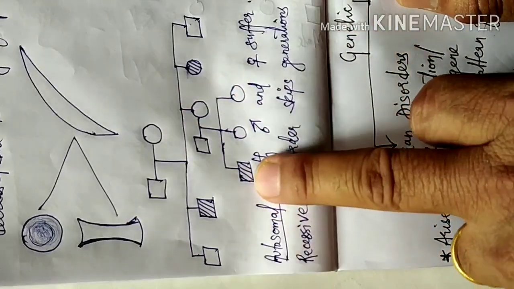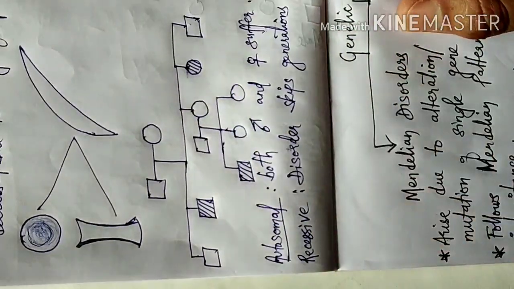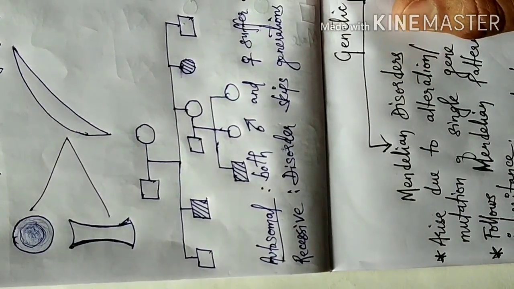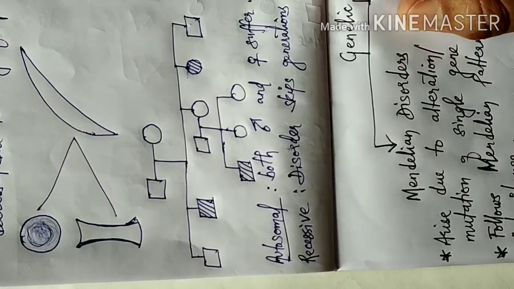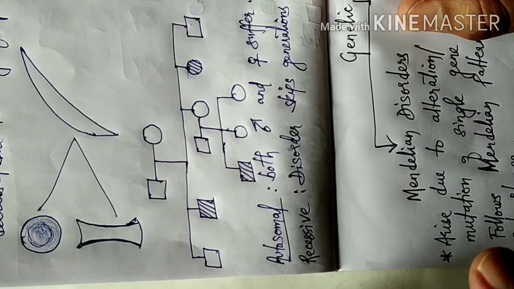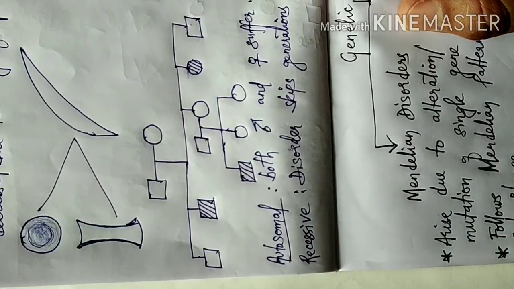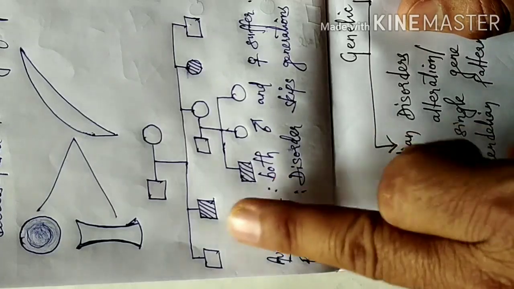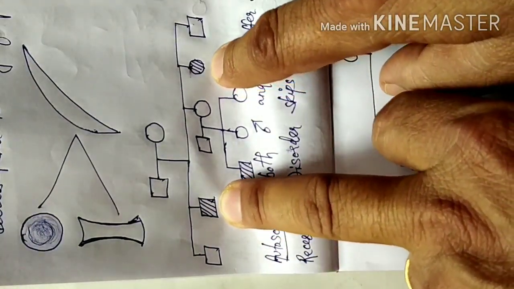Then in the third generation, we find 1 individual, the first male that is born, suffering. Then we will see whether this is autosomal or sex-linked, and whether it is dominant or recessive. So this character, as we know, is autosomal. Why? Because it is being transmitted both to sons as well as daughters.